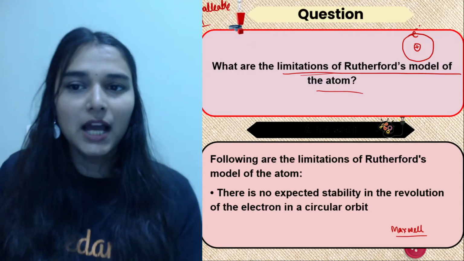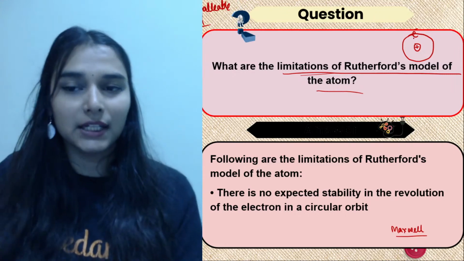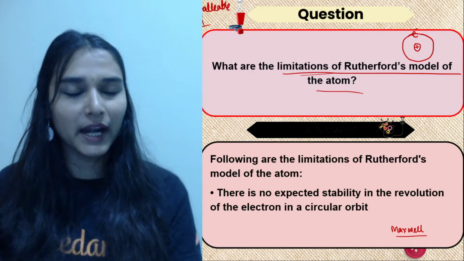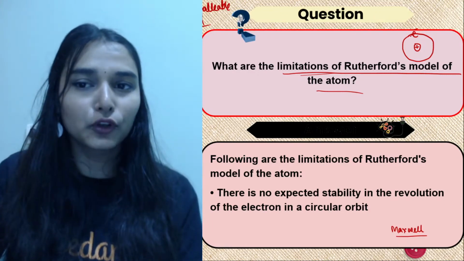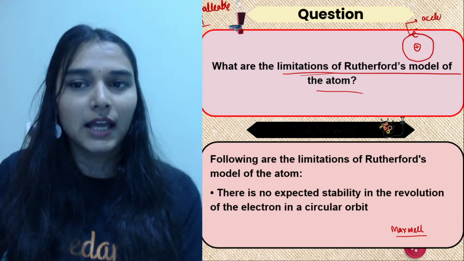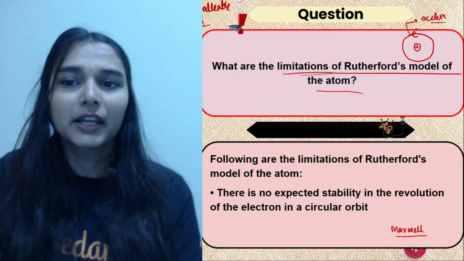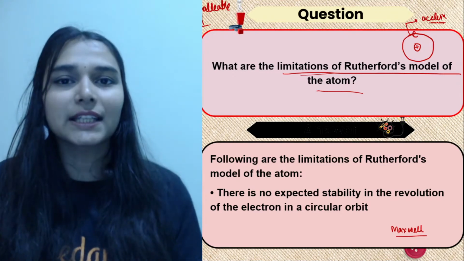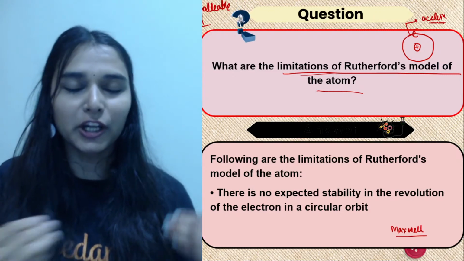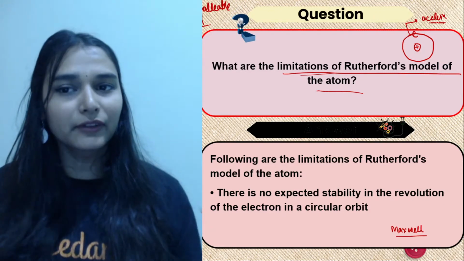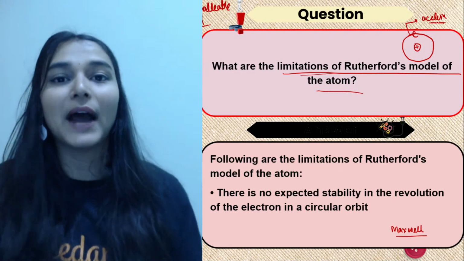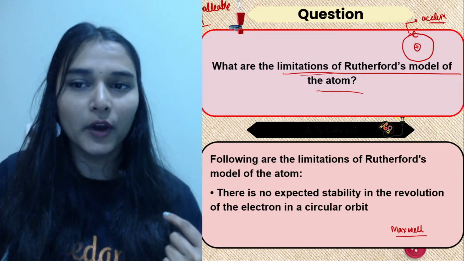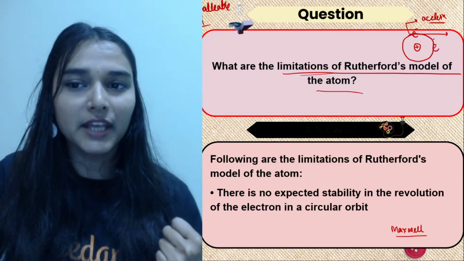So Maxwell ने बोला that a charged particle, the electron, is moving in a circular motion. And when a charged particle is moving in a circular motion, it would be producing acceleration. Acceleration produce करेगा कैसे? देखो, acceleration is change in velocity, है ना? And velocity क्या है? Velocity is a vector quantity. It will depend on magnitude as well as direction. Even if the electron is revolving with the same magnitude, its direction is changing at every point. See, when the electron is at this point, उसका direction ये है. If the electron comes here, the direction is this.